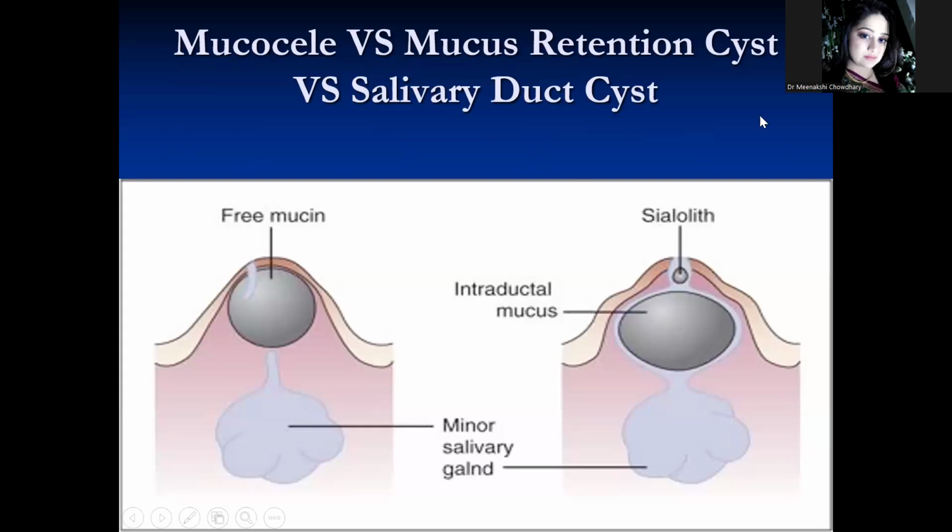The most commonly asked question is: what is the difference between mucocele and mucus retention cyst or salivary duct cyst? Remember, in an encapsulated region, in mucocele, there will be free mucin. However, in the intraductal region, due to blockage, the mucus will be blocked in the salivary duct cyst.